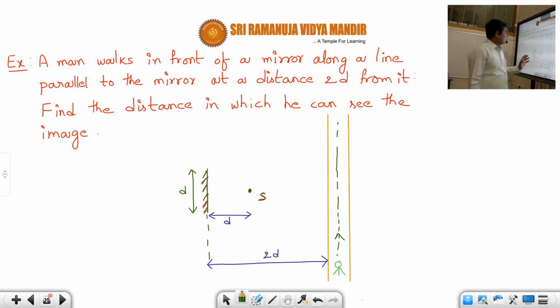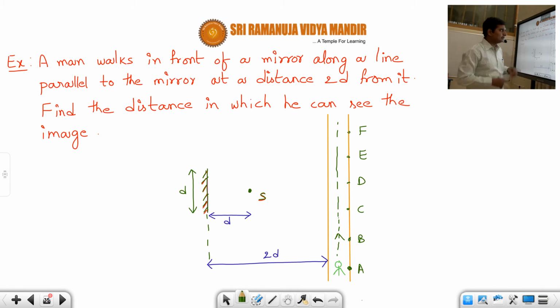Now they are asking what is the distance in which he can see the image. That means when the man is here, suppose let us say point A, and suppose this is point B, this is point C, point D, point E, like that, point F. So as the man is crossing these points, up to what points can he see the image? Can he see the image at A? Can he see the image at B? Can he see the image at C? Can he see the image at D? How much is the length, or how much is the distance in which he can see the image?